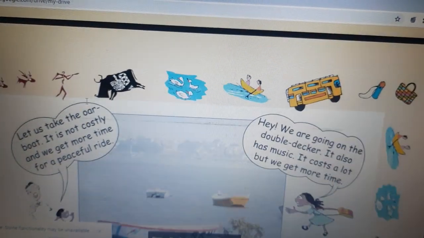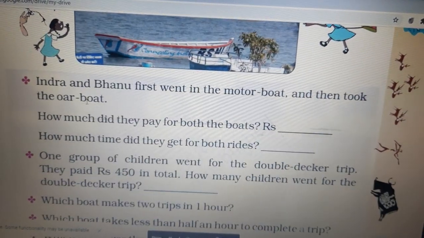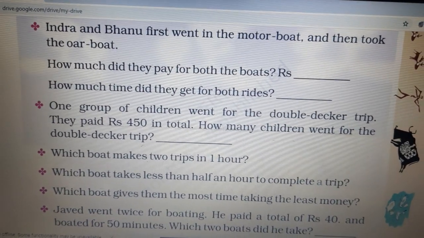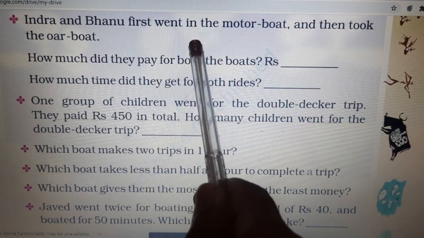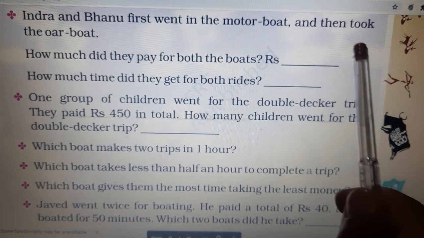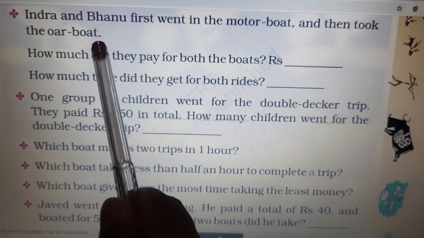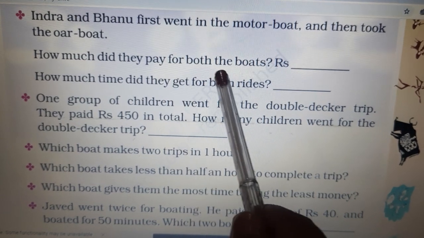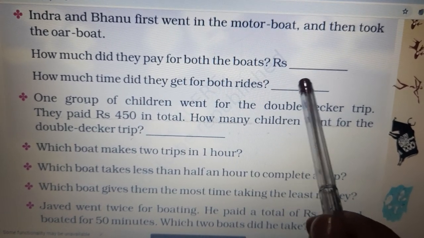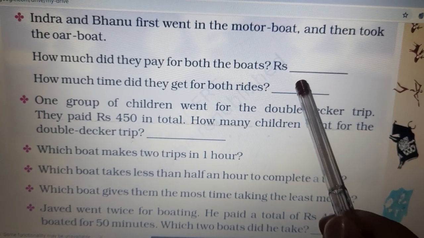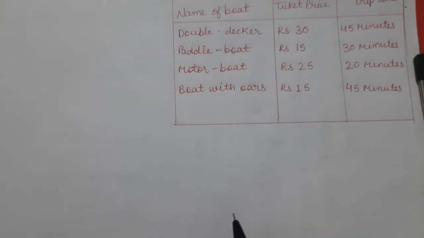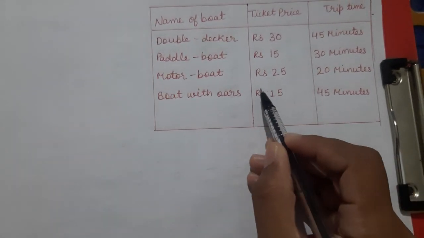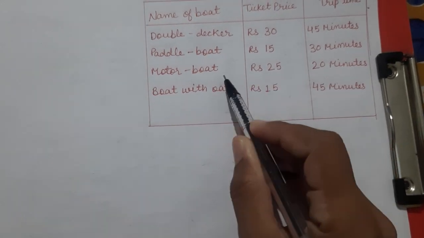Now some questions are for you to solve. First question: Indra and Bhanu first went in the motor boat and then took the oar boat. Question 1: how much did they pay for both the boats? You have to find it in rupees. Indra and Bhanu first took the motor boat. That means they paid rupees 25 for the motor boat.